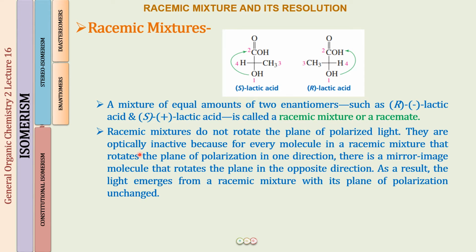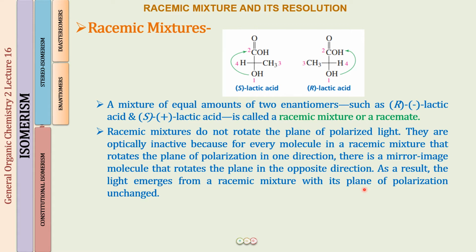Why is it so? Because in the racemic mixture, there are two types of molecules, S-lactic acid and R-lactic acid. For every molecule in the racemic mixture that rotates the plane of polarization in one direction, there is also a mirror image compound that rotates the plane of polarization in the opposite direction. So the light coming out of the racemic mixture has an unchanged plane of polarization.